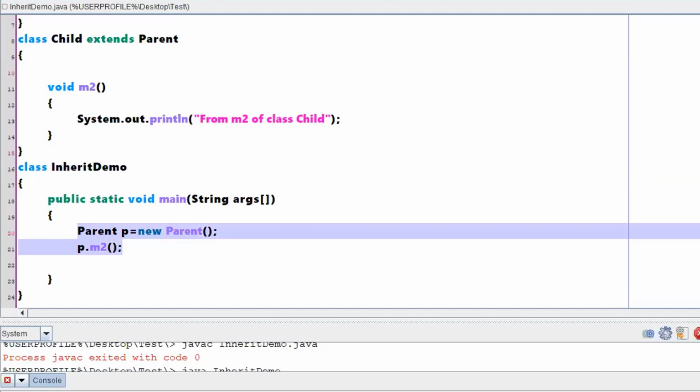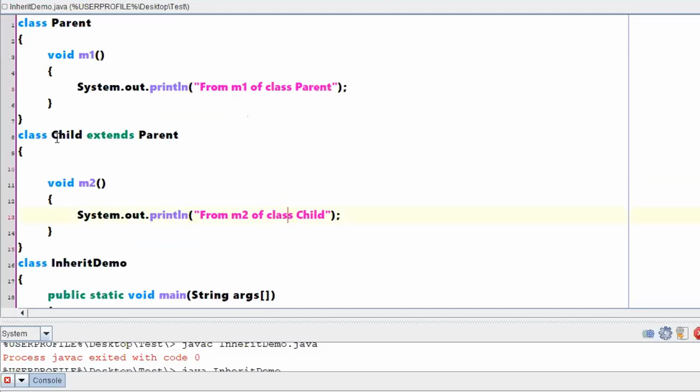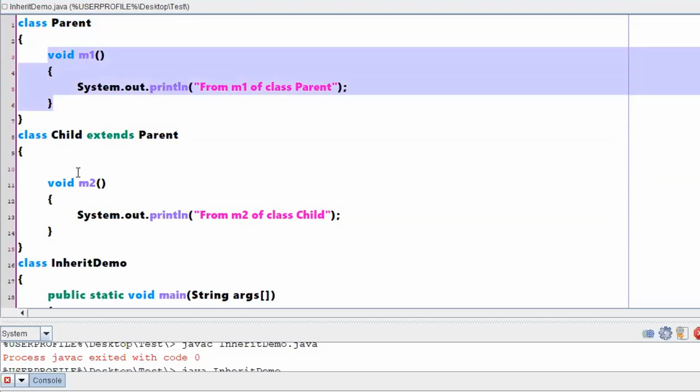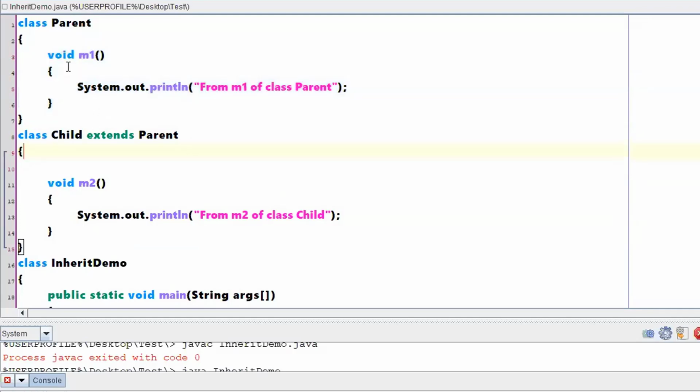So what is the definition of inheritance? Inheritance says that one class can acquire the properties of another class. And the conclusion I said is, once you are using the extends keyword, internally the program looks as if you have copied this particular M1 here, right? I didn't say that both M1 and M2 will be available in the parent also. I just said that from now onwards, after writing the extends keyword, from a child class you can have both M1 and M2.